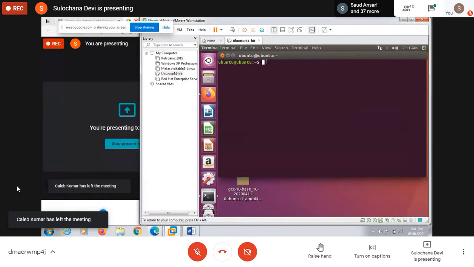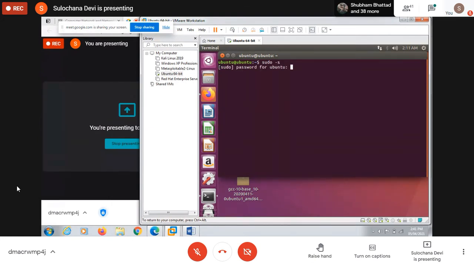Here we are on this dollar prompt. We have to become super user. So sudo space hyphen s. Then it will ask for the password for Ubuntu. The password is ubuntu only. Enter. Now we are on the hash prompt. Here we have to give the command wireshark, and it will start Wireshark. Just give this command and it will start the interface of Wireshark.